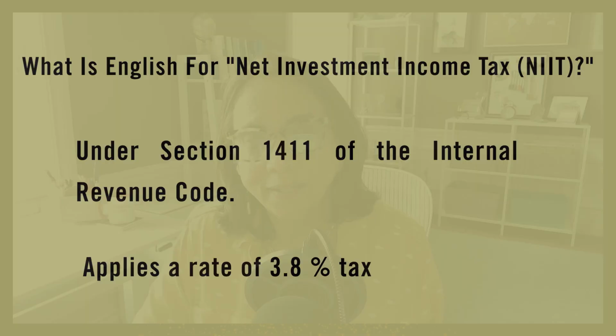The net investment income tax was imposed by Section 1411 of the Internal Revenue Code, and this applies a rate of 3.8% tax on certain investment income of individuals, estates, and trusts that have income over the statutory thresholds.